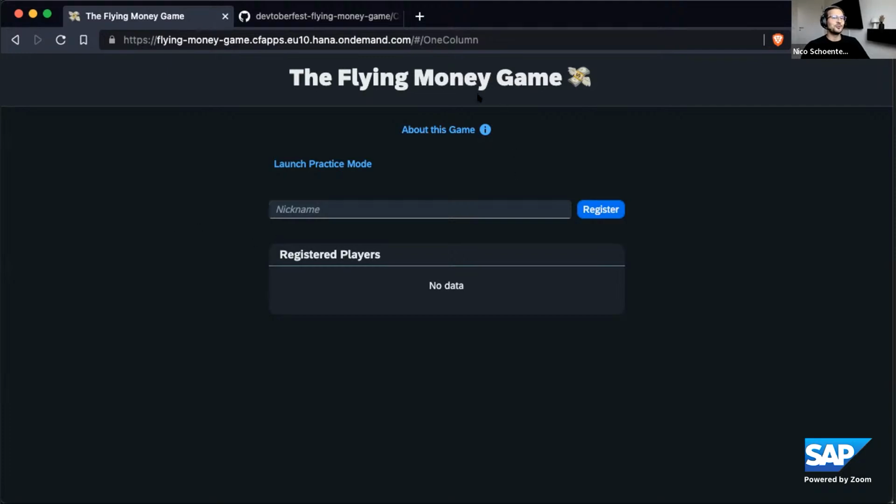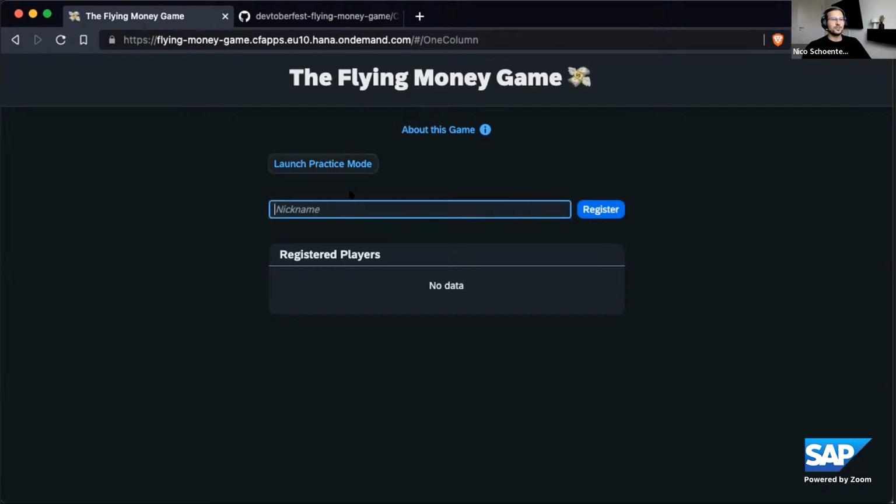This, of course, is the new Horizon Dark theme of SAP Fiori. And I built this game in UI5. So I don't know, maybe that makes it the first browser game ever built in UI5. I haven't seen any other before, but I'll just go through the game a little bit, show how it works and what it is. And the source code for the game is on GitHub, so I can share the source code and you can ask questions, and we can dive into the technical bit as well.